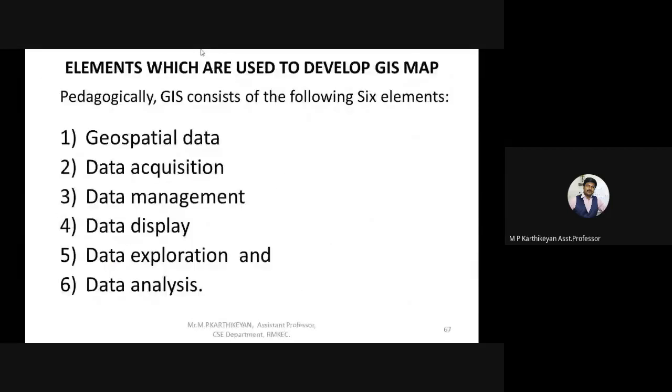Okay, so far we have seen the various components of this, right? These are not the components, but the elements which are used to develop the GIS map. So how can a GIS map be developed in an efficient manner?